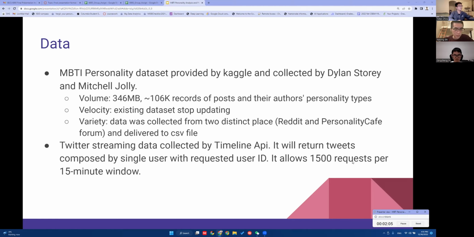The second type of our data is Twitter streaming data. We use it to do prediction. Generally, we use the Twitter API to get the latest 100 posts of a certain user. Also, it allows 1,500 requests per 15-minute window.